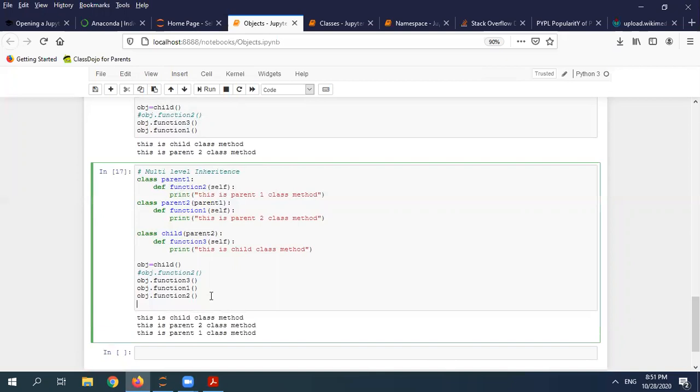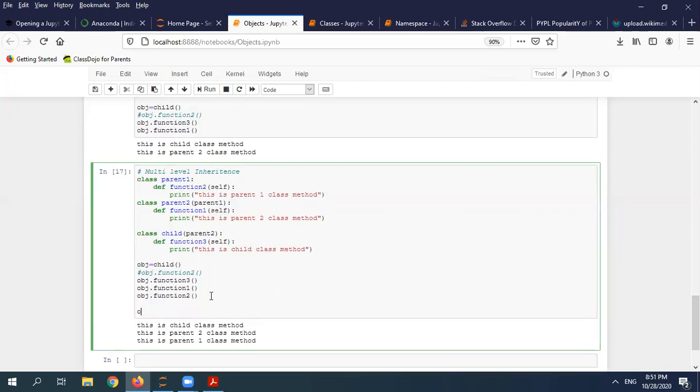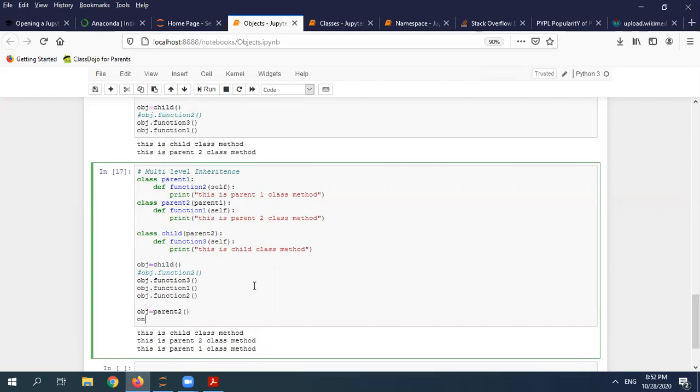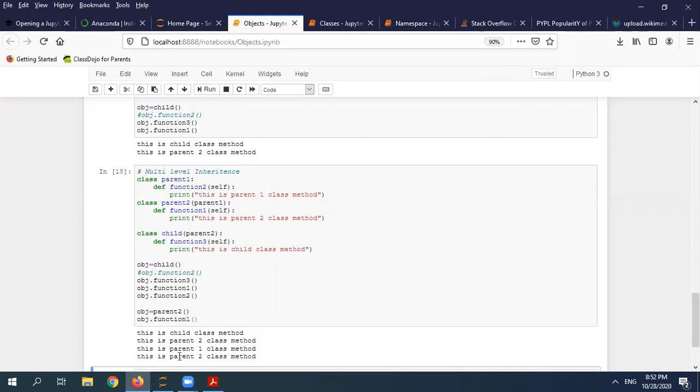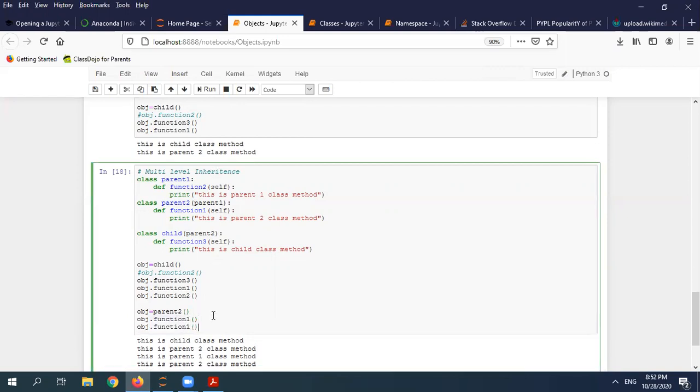Another thing is I can create an instance of parent 2 also. So this is my instance, and I can do function 1. So this is parent 2, and here I cannot do function 3. I can show you function 2.